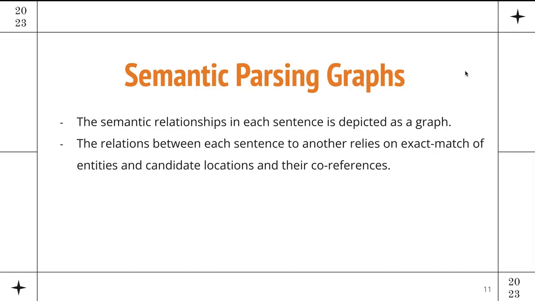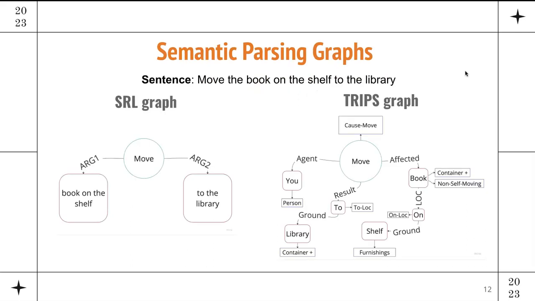And to connect the graphs of different local sentences to each other, we rely on an exact match of entities and candidate locations, and coreferences, essentially the same span being repeated in two different sentences, or a pronoun being referred to another sentence. Let's assume this sentence, move the book on the shelf to the library. The SRL graph gives us move as a predicate and then two arguments of that move. The TRIPS graph gives us much more fine-grained information, where we see that move is connected to cause-move. There is an agent, you, which is actually not even in the sentence, but it can be extracted. There is an affected, book, and we know its grounding to be on the shelf.